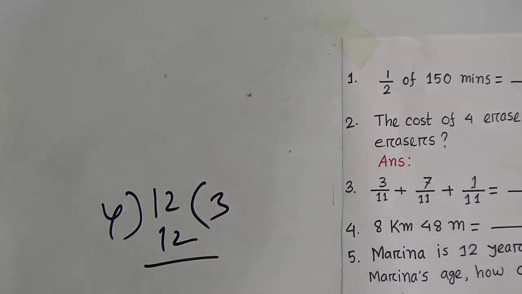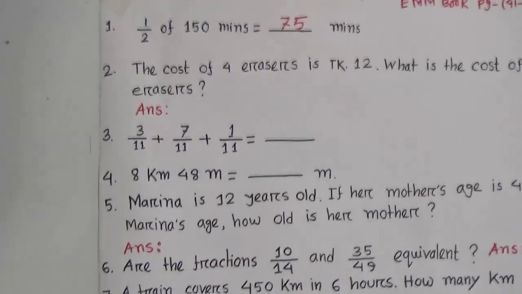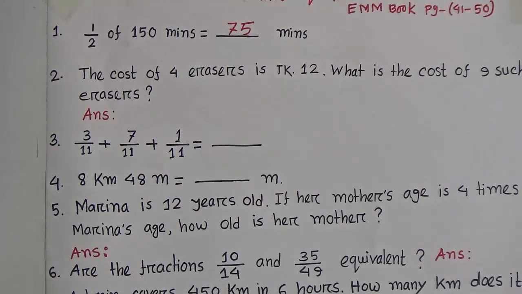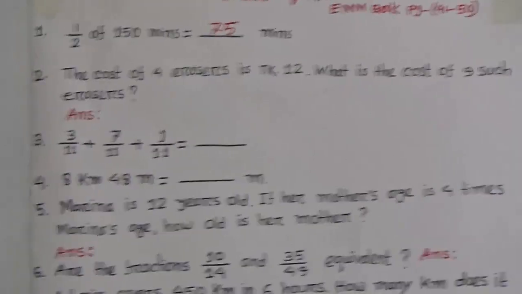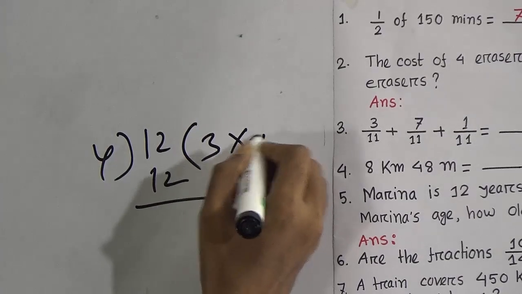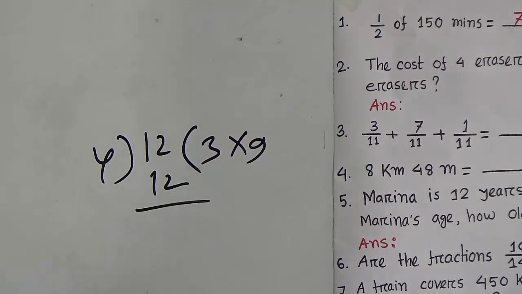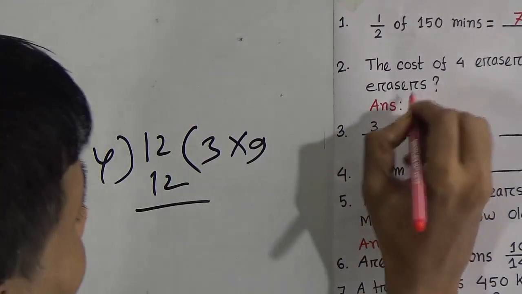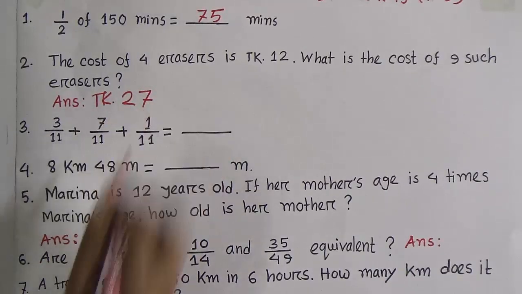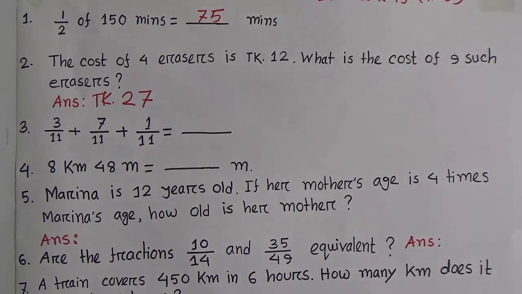That means the price of 1 eraser is 3 taka. Now the question: what is the cost of 9 such erasers? Multiply 3 with 9. 3 nines are 27. Answer: taka 27.